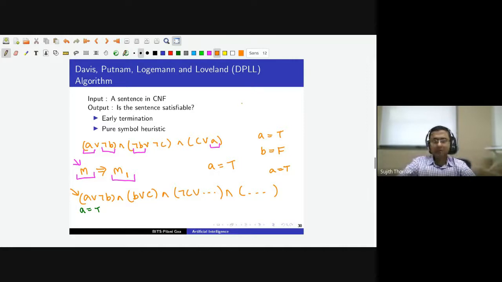So we will be using some indexing techniques so that we don't have to go through all the clauses again and again. We will keep track of what are the possible literals and in which clauses the literals are appearing. So we have to maintain some efficient indexing to quickly identify those clauses that contain a given literal. We should be quickly able to tell which clauses are still not satisfied.